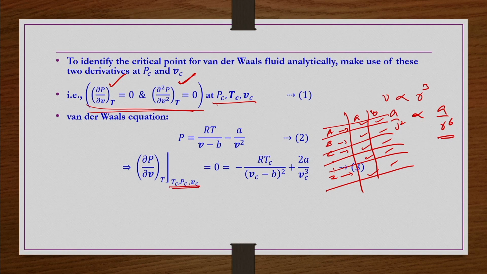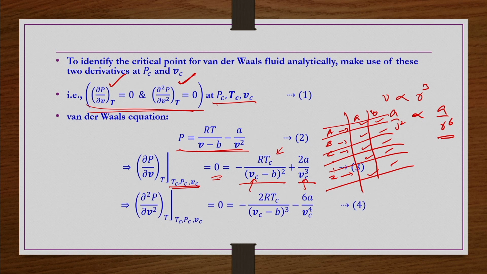Then let us do this ∂P/∂V at constant T and equate it to 0, and then in place of P, V, T simply substitute Pc, Vc, Tc, because it is true only at the critical point. So, we differentiate this equation. On the left-hand side ∂P/∂V is there, and on the right-hand side we get minus RT by (V minus b) whole square, plus 2a by V cube, but now here T and V have to be replaced by Tc and Vc, and then ∂P/∂V is nothing but 0.